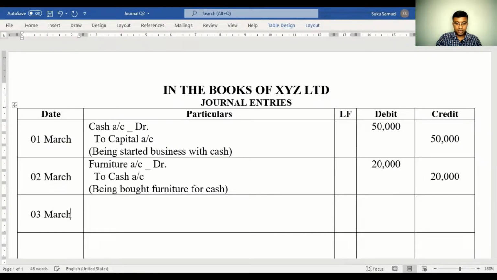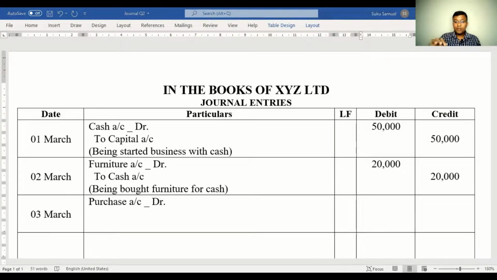3rd March. On 3rd of March, bought goods for cash from Matthew. When you buy goods from Matthew, please remember in this case, it is exclusively highlighted that you're carrying out the transaction for cash. So the two accounts involved here would be purchase account and cash account.